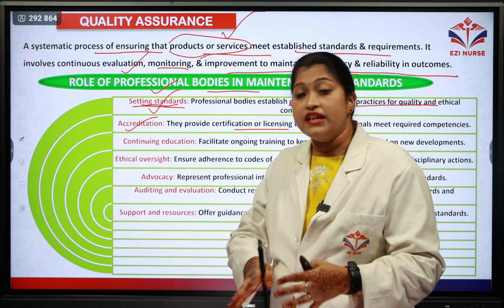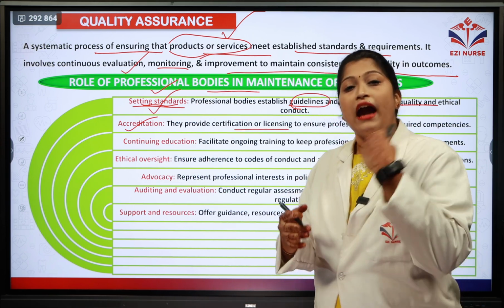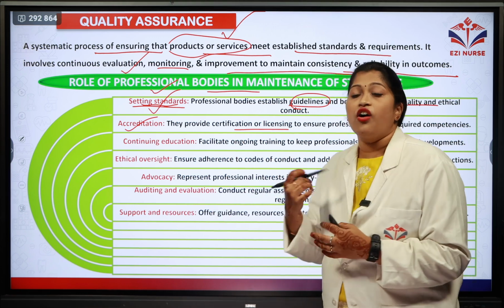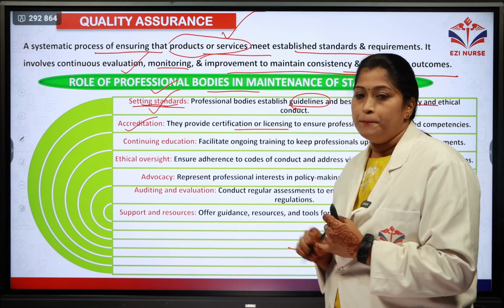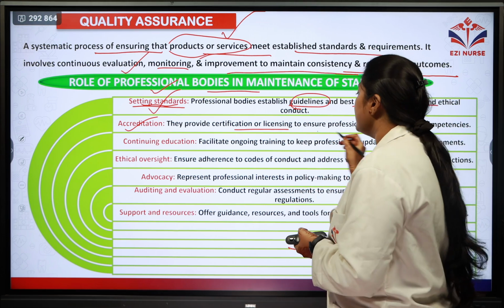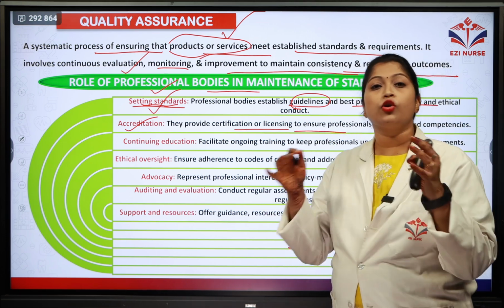In case of these conditions, quality assurance should be set to a good standard, and if they are meeting those standards, then the certification or licensing is given by the professional bodies. So that is called accreditation. They are providing the certificate or licensing to make sure the professionals meet the required competencies.